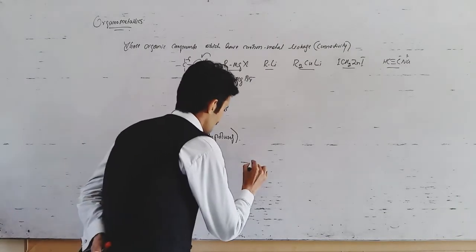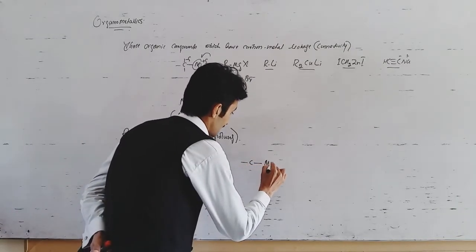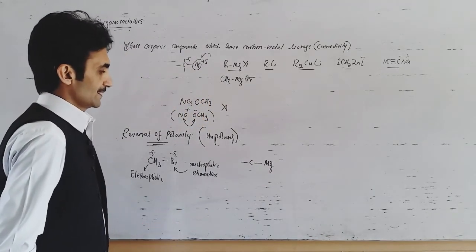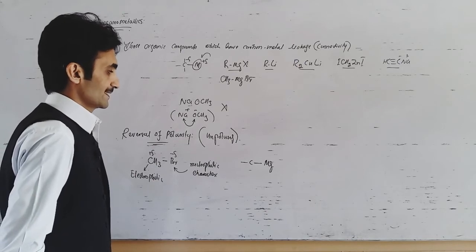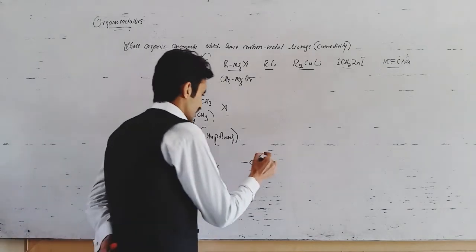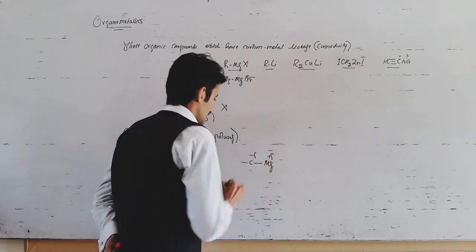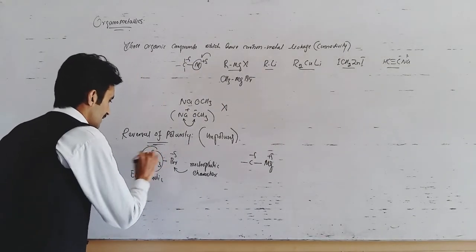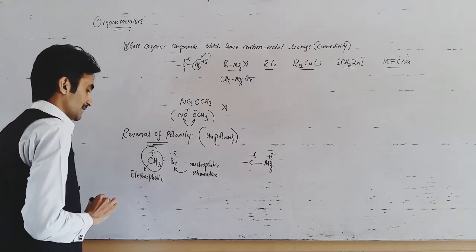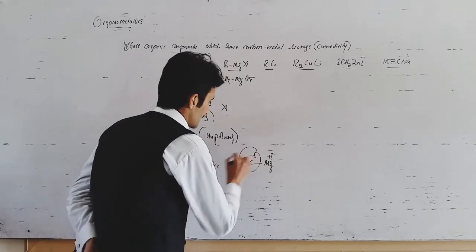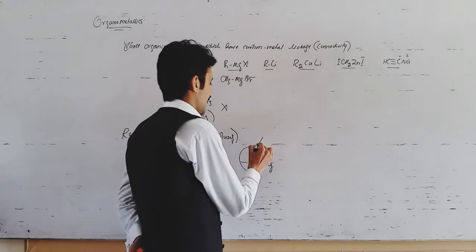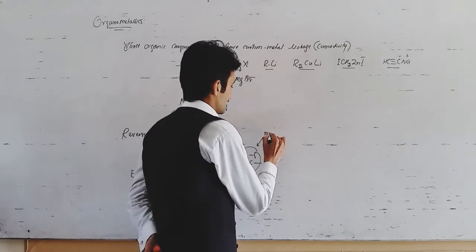But as far as organometallic compounds are concerned, the magnesium or whatever metal is attached to a carbon atom, these metals are electropositive in character, so their electronegativity is less than that of a carbon atom. That's why the metal acquires a partial positive charge and the carbon a partial negative charge. Just look at earlier cases: there the carbon has a partial positive charge and is electrophilic in character, but in organometallics this carbon atom acquires a partial negative charge and demonstrates nucleophilic character.